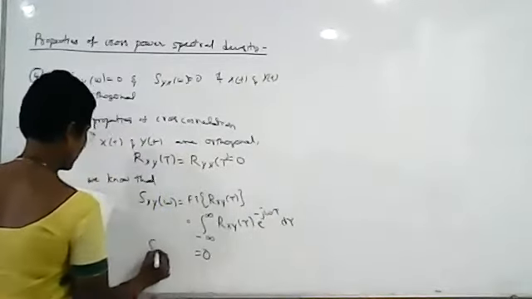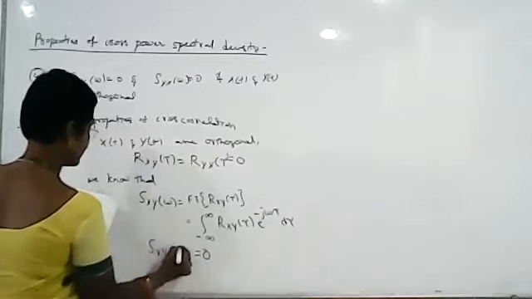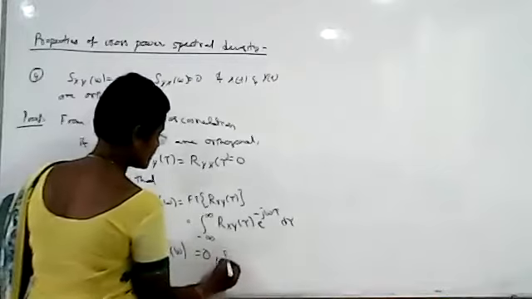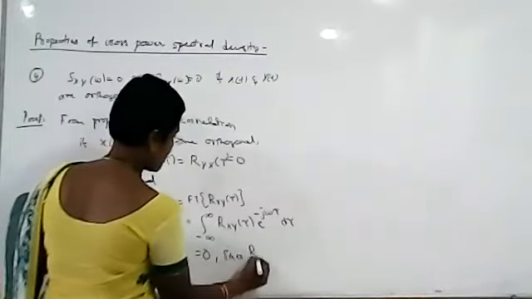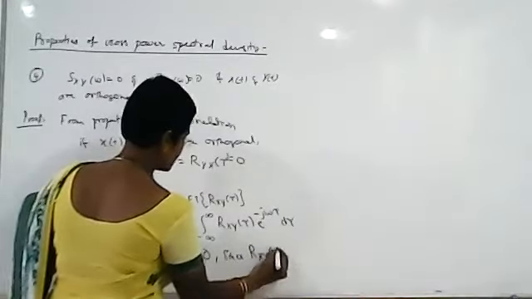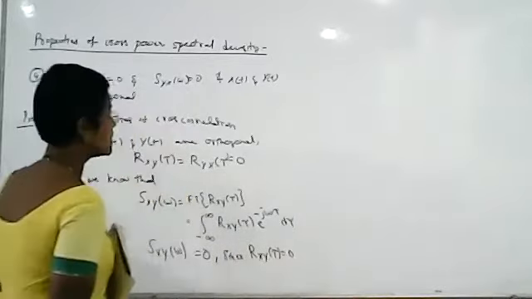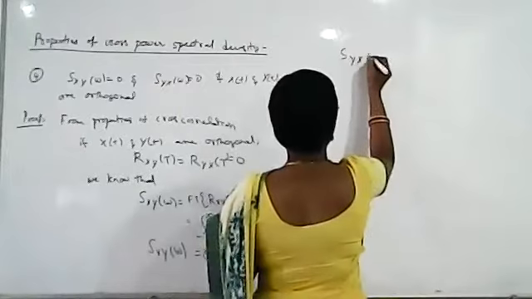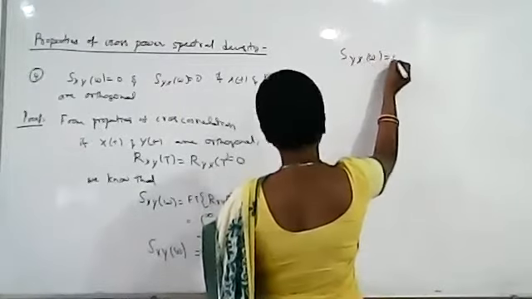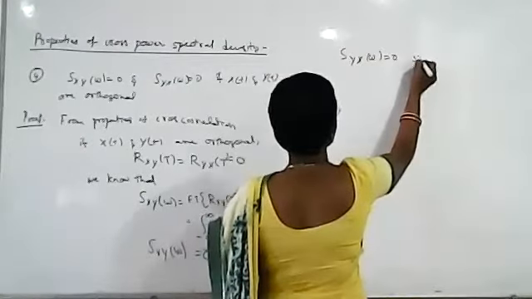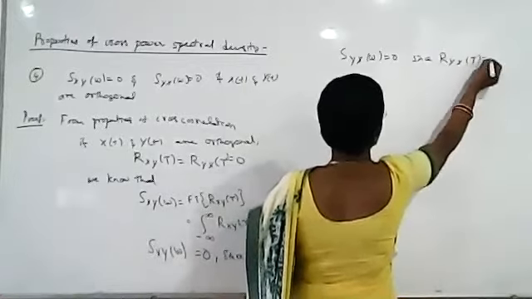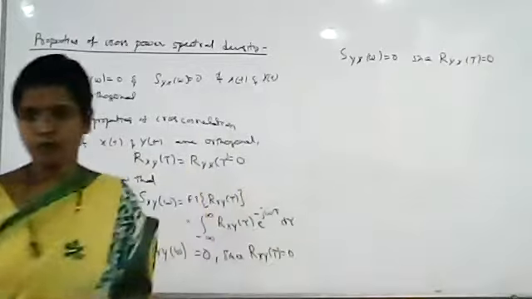So Sxy of omega will be 0 since Rxy of tau is 0. Similarly, Syx of omega is 0 since Ryx of tau is 0. This is our fourth property.